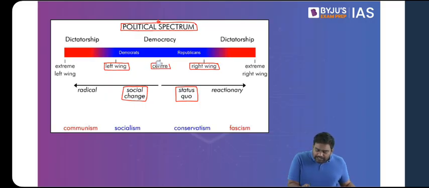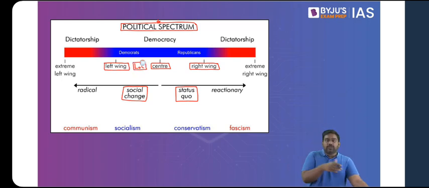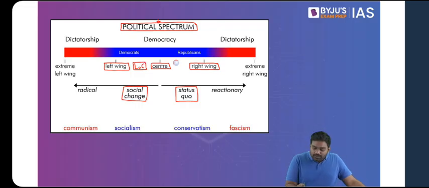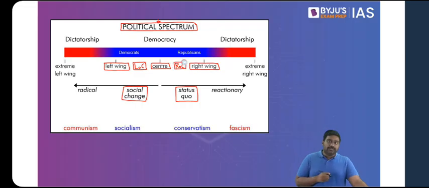We have the centrist political thought that is at the center of the political spectrum. Between centrist and left-wing ideology, we have left of center, which is a mix of left-wing ideology and centrist political thought. We have right of center, between right-wing and centrist ideology, which is a mix of both.